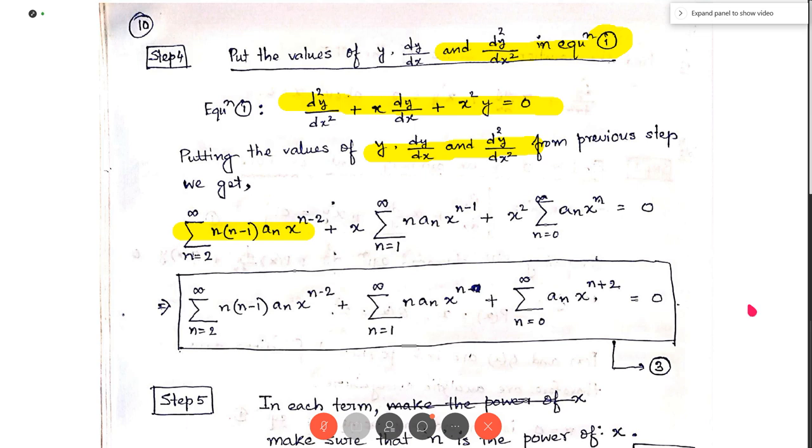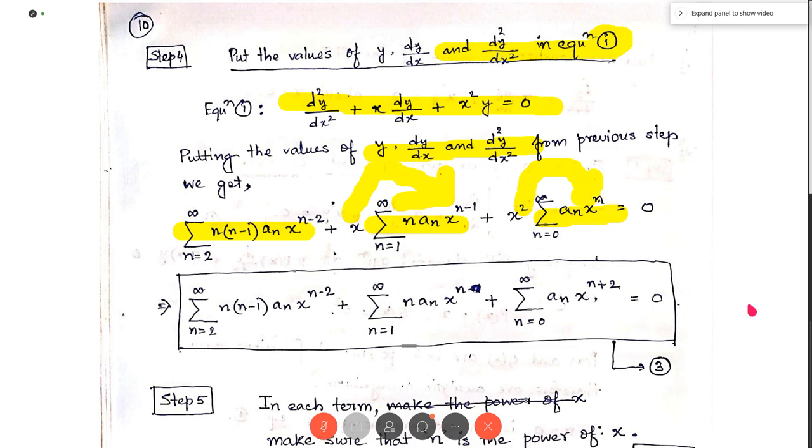In place of dy/dx we have put the values of dy/dx that we found in step 3. x square y, this is x square into y. Y is nothing but summation n equal to 0 to infinity of a_n x to the power n. Now in this step we multiply this x with x to the power n minus 1, and this x square with x to the power n.